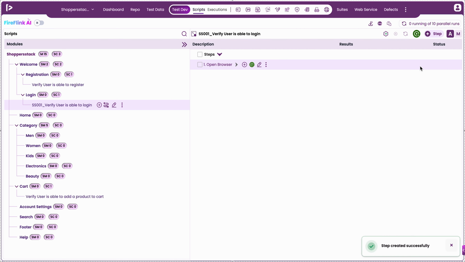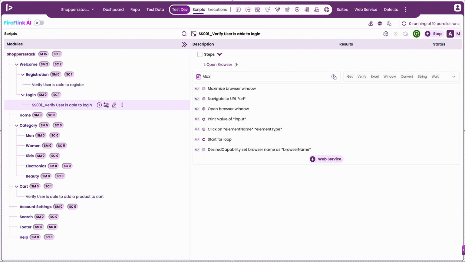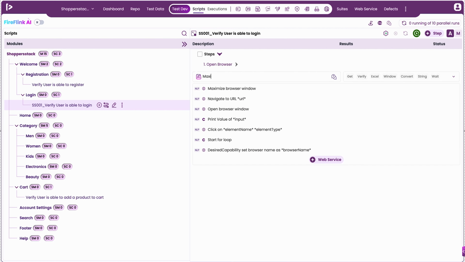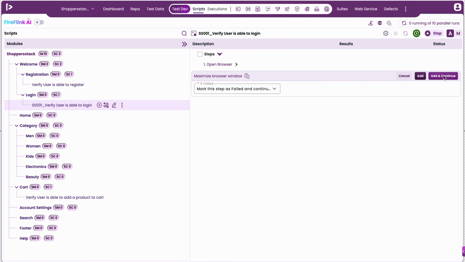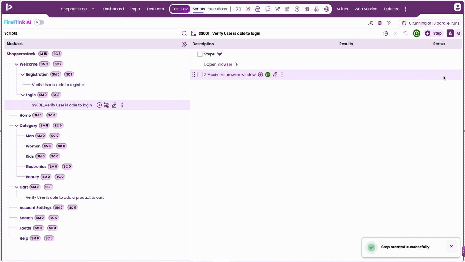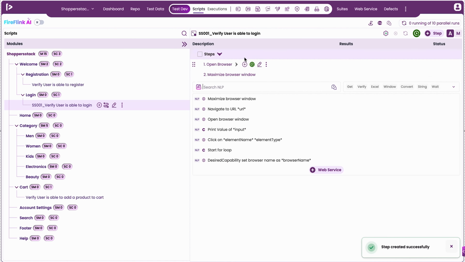Now, let's click the Add button. As seen here, the automation step is added with just a few simple inputs. Let's proceed to add a step to maximize the browser window. Search for the maximizing action, choose the Maximize Browser Window NLP, and click the Add and Continue button. Notice that earlier, when the Add button was used, the step was added and the search field was closed. But now, using Add and Continue has not only added the step, but also kept the NLP search field visible, making it easier to proceed with the next action.